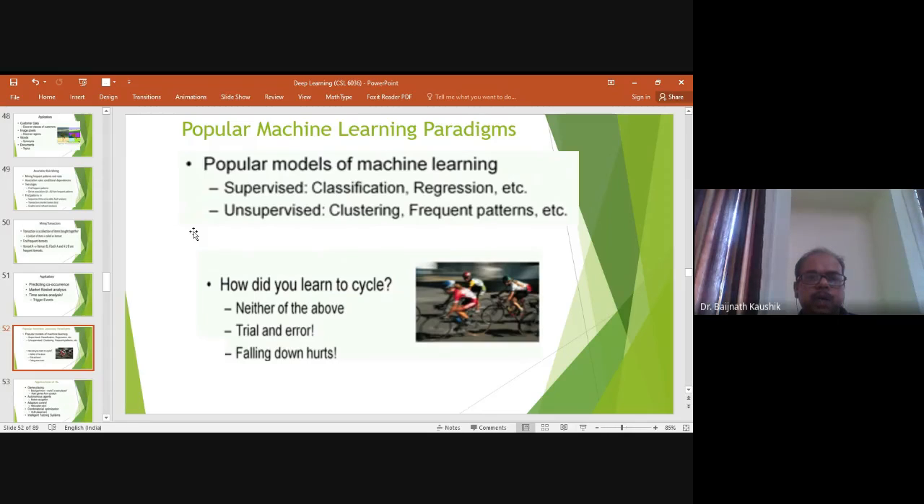Next, we come to another machine learning paradigm, that is known as reinforcement learning. So till now, I have discussed a popular model of machine learning, supervised learning, where I discussed classification and regression problems, and then unsupervised learning, where I discussed clustering and frequent pattern mining problems. And the next machine learning paradigm that I am going to talk about is reinforcement learning.